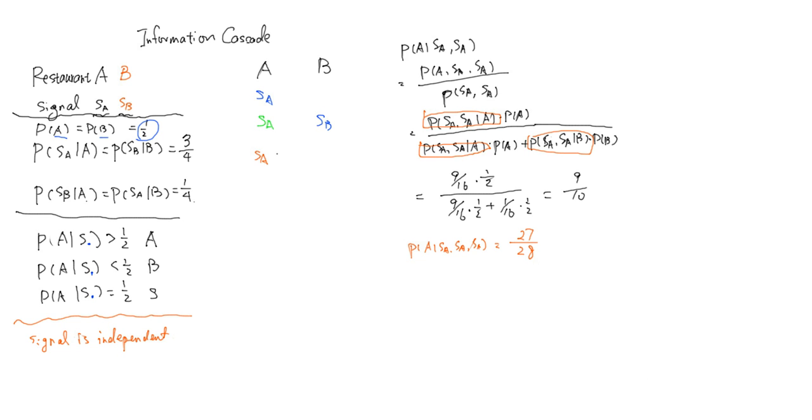So that's the case. Now let's calculate another quantity, which is if you get signal SB.